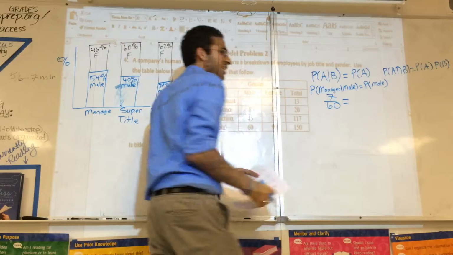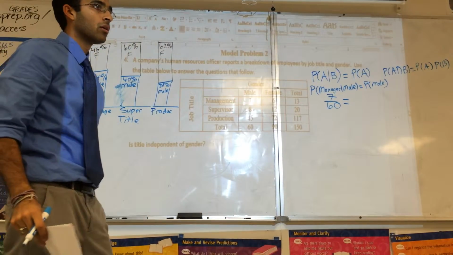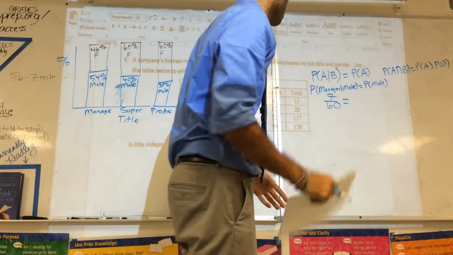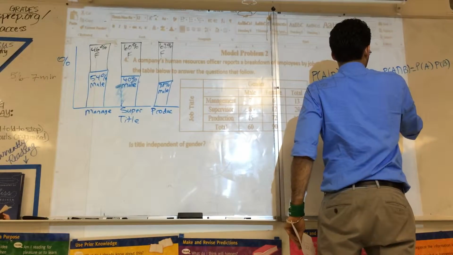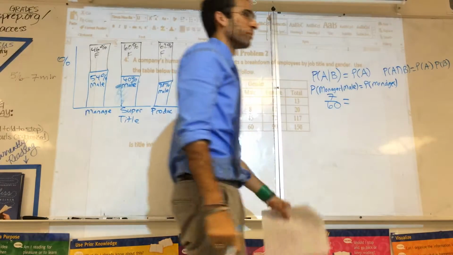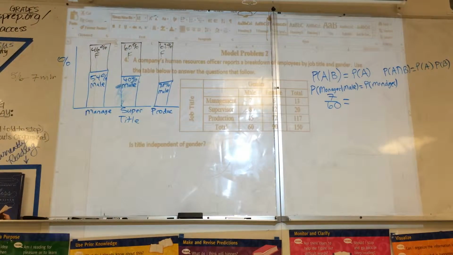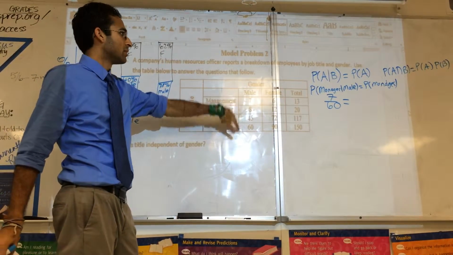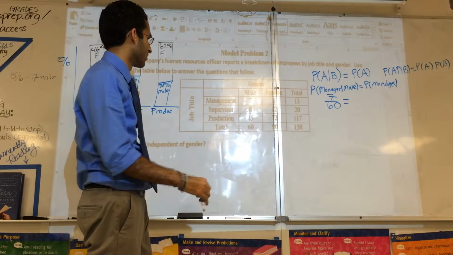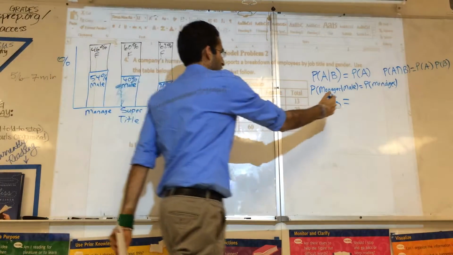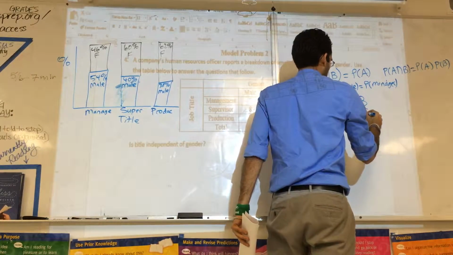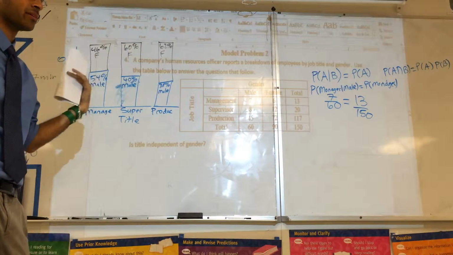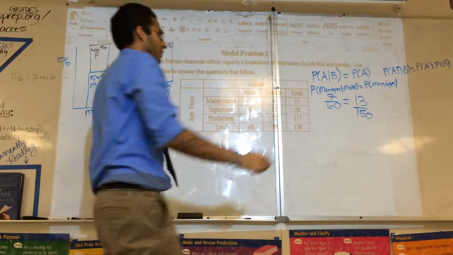And the question is, does that equal the probability of being a manager? So the probability of being a manager given you're male is 7 out of 60. The probability of being a manager, period, is 13 out of 150. These are not equal. You can prove it to yourself on your calculator. I believe you. These are not equal.